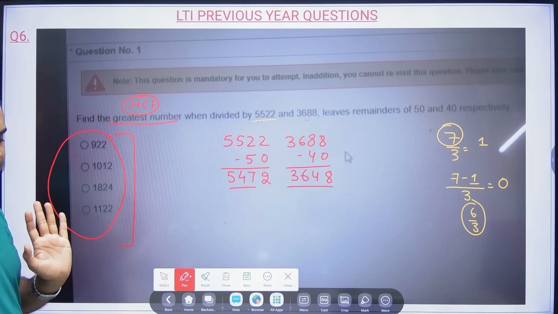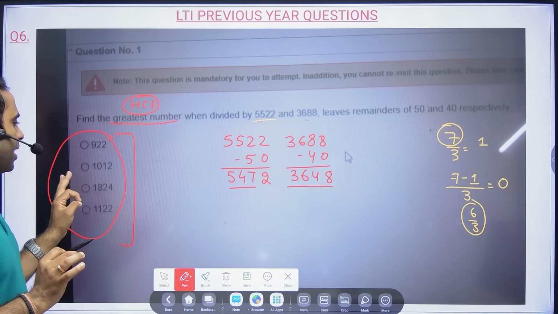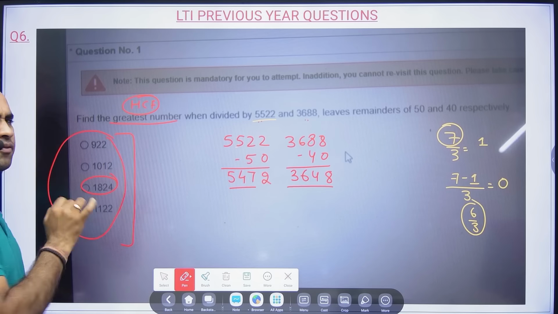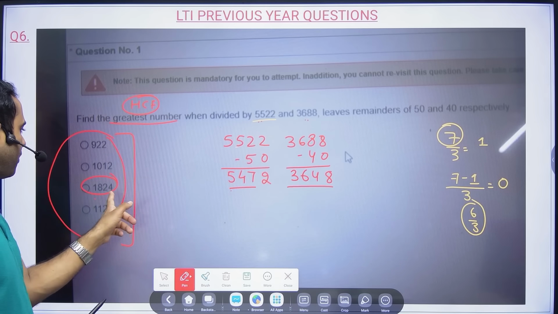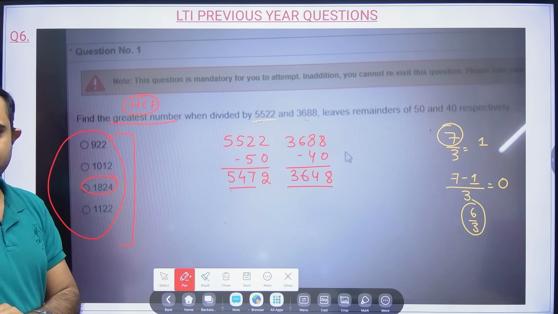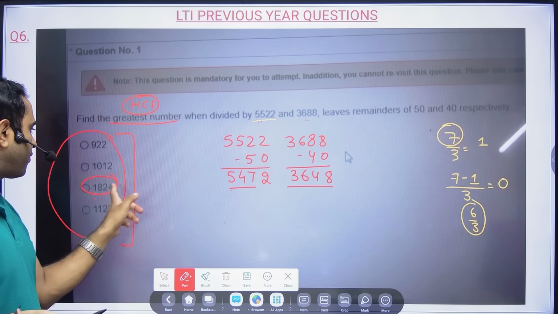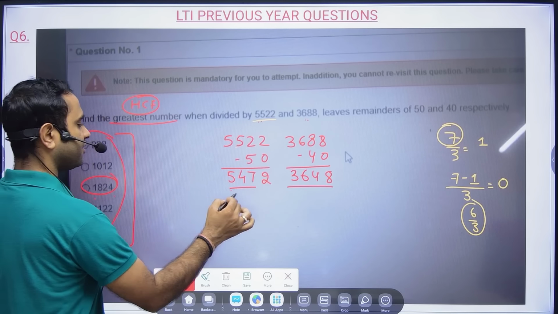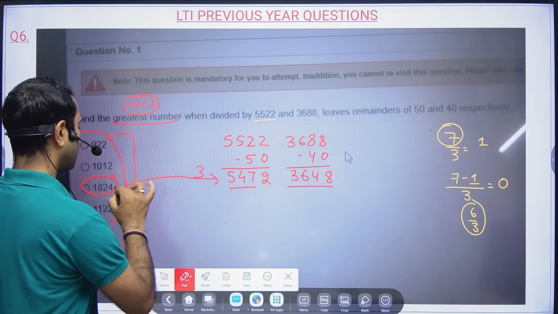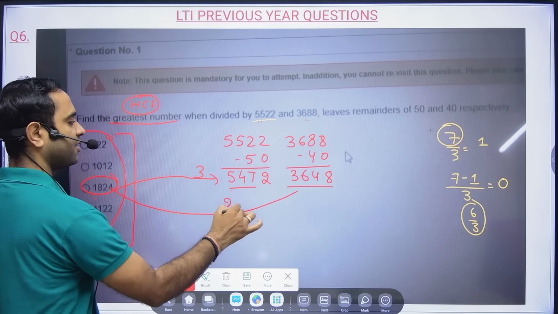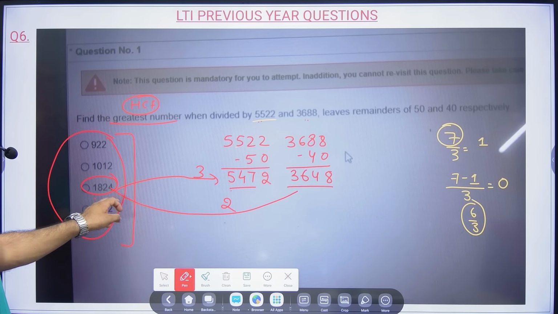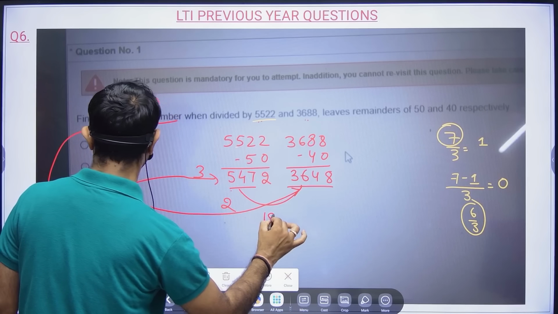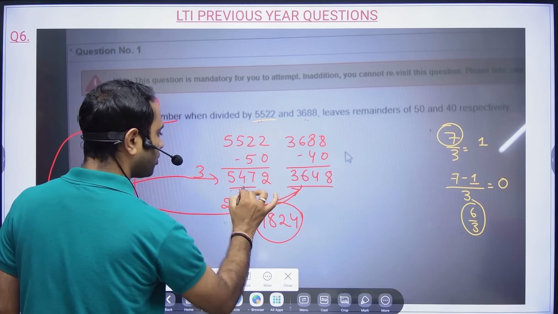Here you can find the HCF, but this problem is so easy that you do not even have to. The biggest candidate is 1824. 18 threes are 54 and 24 threes are 72, so it goes 3 times. 18 twos are 36 and 24 twos are 48, so it goes 2 times. So the HCF will be nothing but 1824, which will divide both of these numbers.